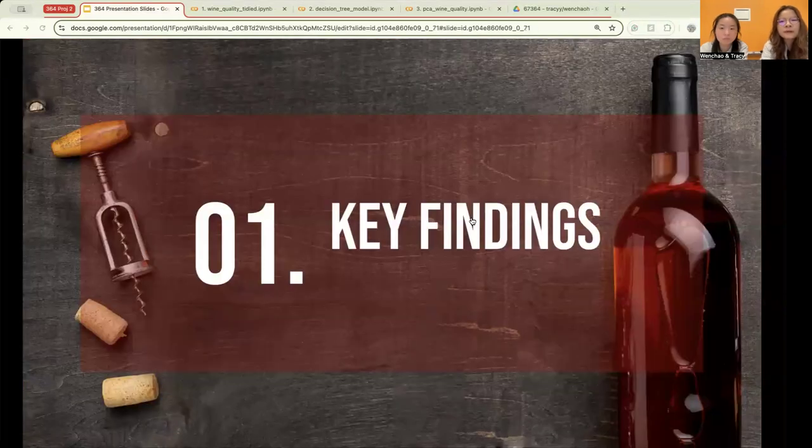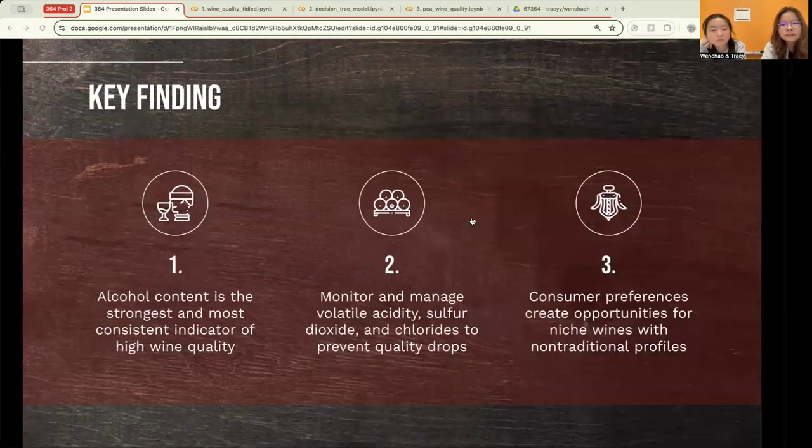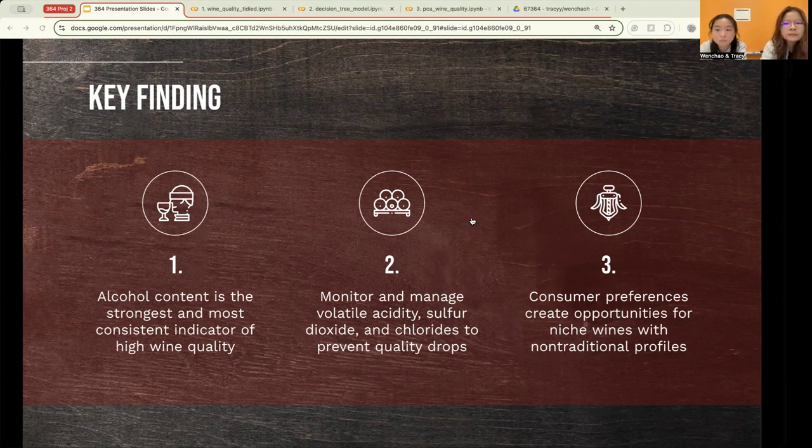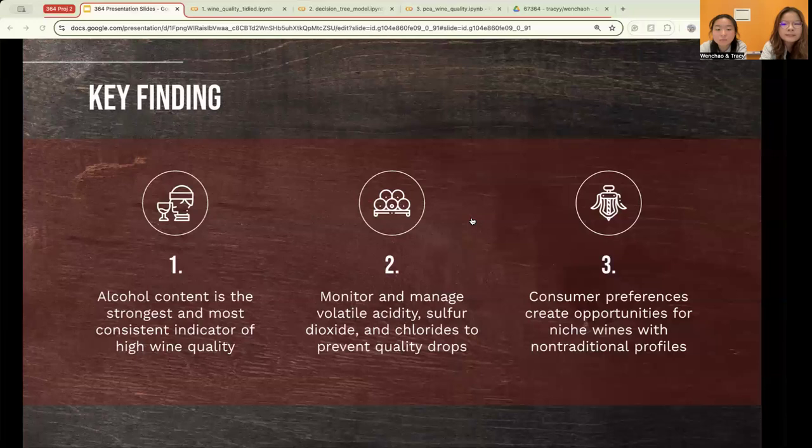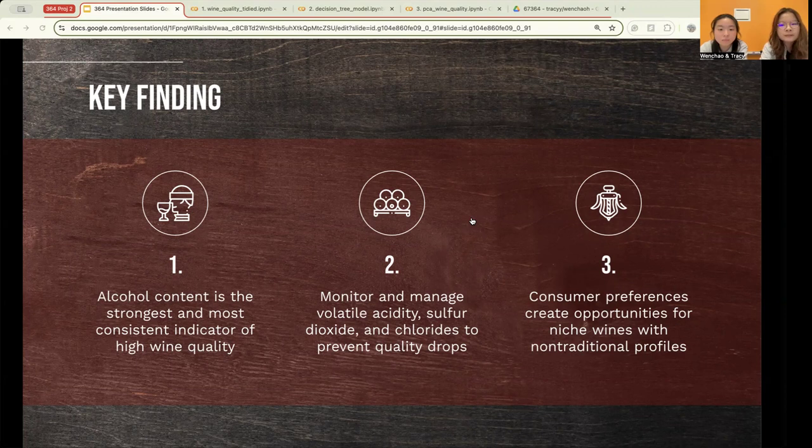So what are some of our key findings that we uncovered? There are 3 key findings from our analysis that could really help winemakers improve their wine quality. First, alcohol content is the strongest and most consistent indicator of high quality wine. Both the principal component analysis, PCA, and the decision tree model point to alcohol levels above 11.7 as being the hallmark of higher quality wines. This insight suggests that winemakers should focus on optimizing fermentation practices to increase alcohol content while keeping the wine balanced. This approach could lead to better wine scores overall.